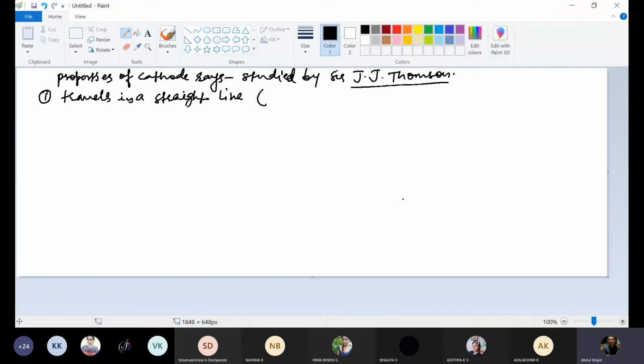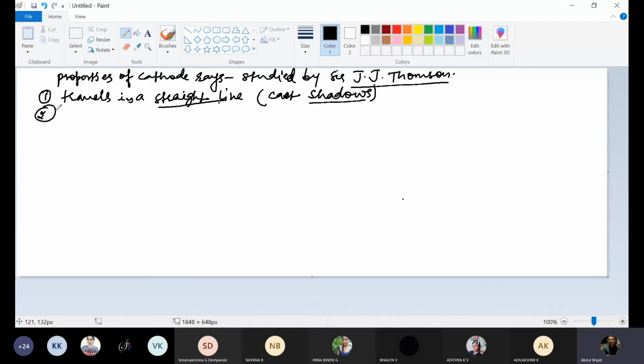So cathode rays travel in a straight line. What does it mean? It means that when some object is kept on the path of the cathode rays, the cathode rays will cast a shadow of that object. How can you prove it? By the cast shadow. Any rays can cast shadows only if they travel in a straight line.